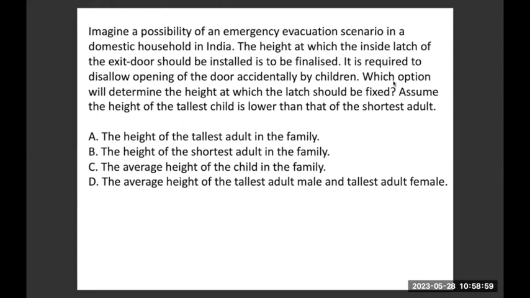It is required to disallow opening of the door accidentally by children. So children should not be able to open the door. Which option will determine the height at which the latch should be fixed? Assume the height of the tallest child is lower than that of the shortest adult, which means in the household, the shortest adult will be taller than even the tallest child. That's what it means.